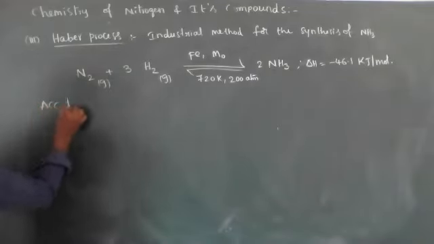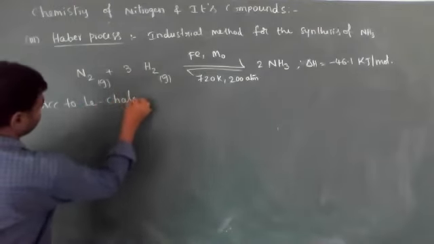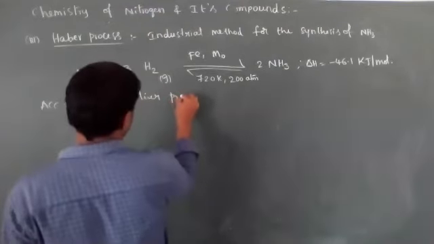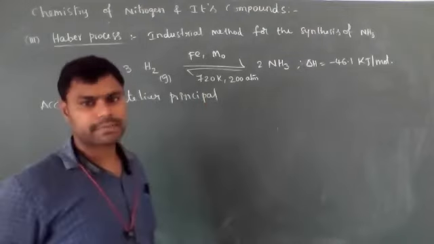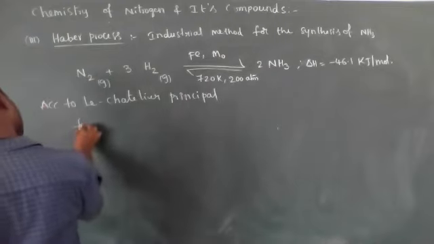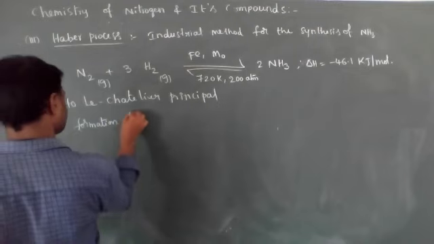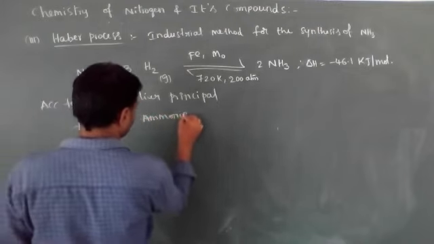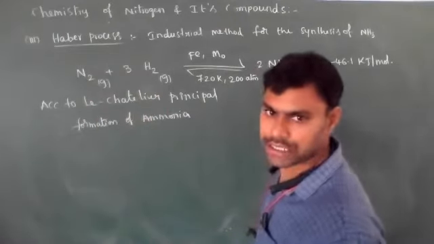According to Le Chatelier's principle, formation of ammonia means forward reaction, the product side.